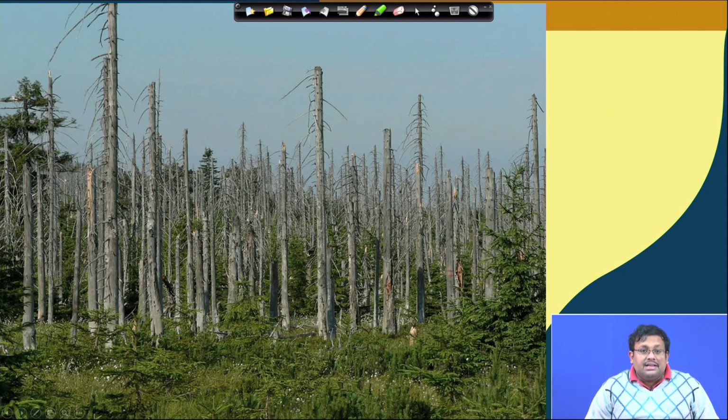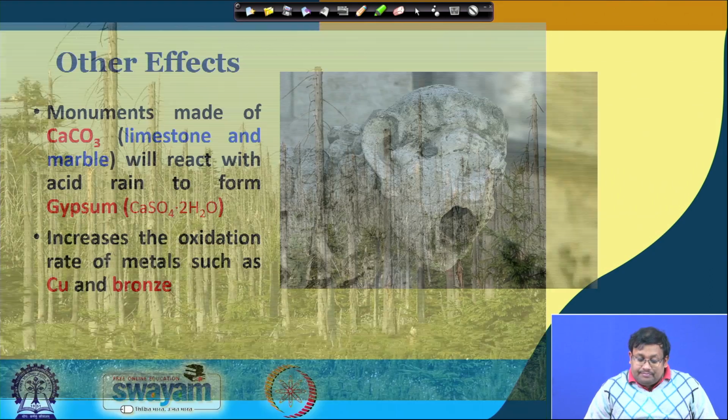As you can see here, this shows a forest area which is impacted by acid rain, and as you can see, the deleterious effect of acid rain is clearly visible here. So, this is why we should be very careful with different industrial operations, as well as different anthropogenic influences, to control the release of these gases, because that will impact the forest ecology.